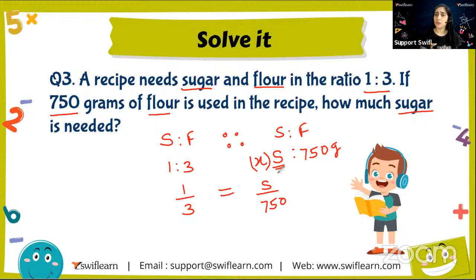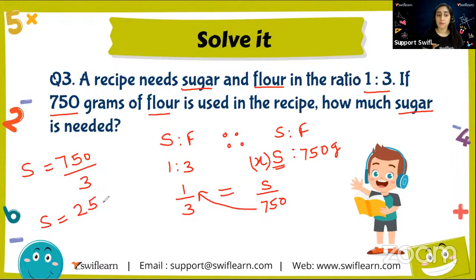Okay. So how will we know what is the content of the sugar that is needed? Simply by bringing this 750 on this side. So we get sugar equals 750 over 3. That means we have to divide. On division, we'll get 250 grams. So the content of sugar will be 250 grams if the content of the flour which we have put into that bowl for baking is 750 grams.